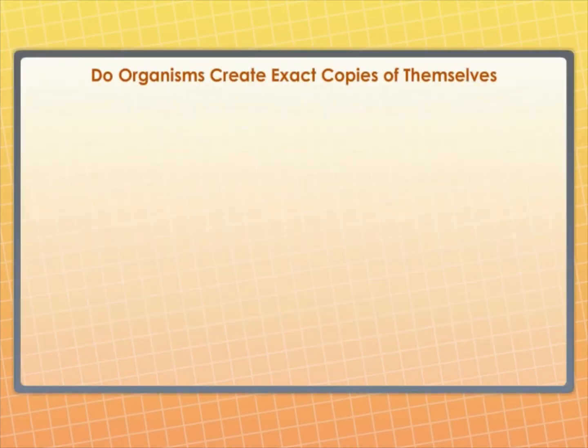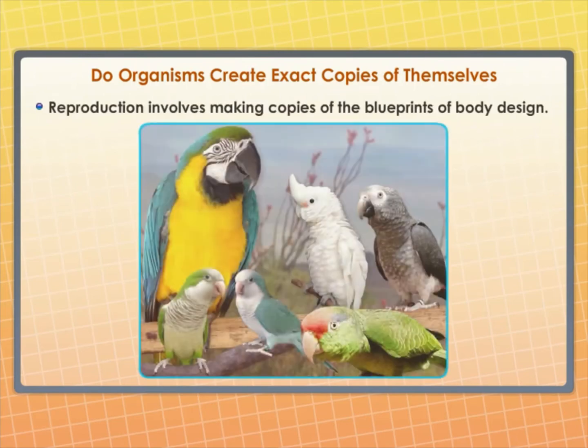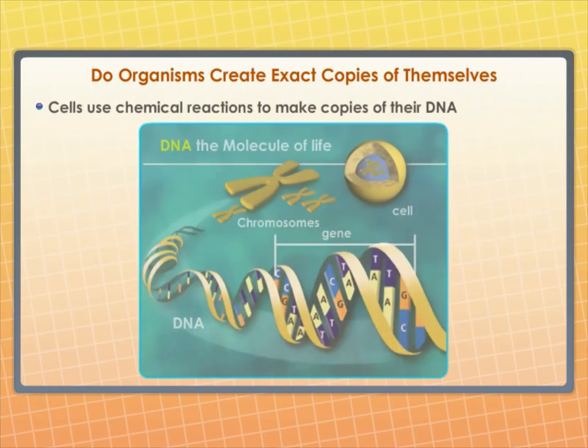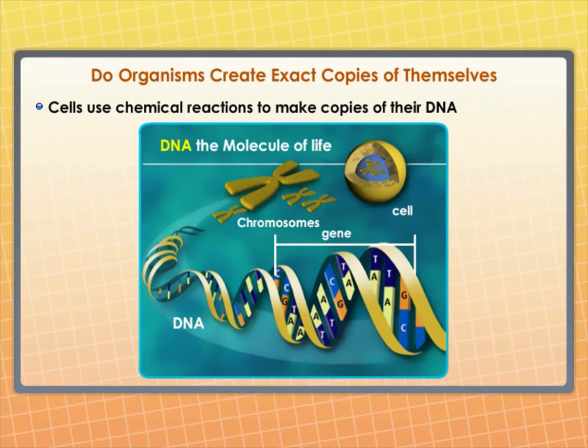Do organisms create exact copies of themselves? Organisms look similar because their body designs are similar. If body designs are to be similar, the blueprints for these designs should be similar. Thus, reproduction at its most basic level will involve making copies of the blueprints of body design. We have learned that the chromosomes in the nucleus of a cell contain information for inheritance of features from parents to the next generation in the form of DNA molecules. This is the information source for making proteins. If the information is changed, different proteins will be made. Different proteins will eventually lead to altered body designs.